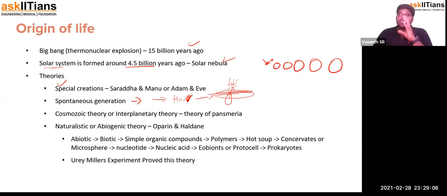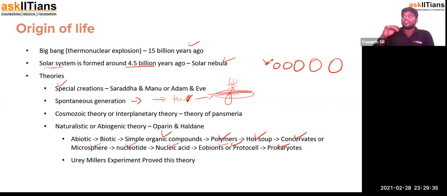In this, simple organic compounds, the monomers, form polymers. The polymers form a hot soup, and the hot soup becomes conjugates or microspheres, and they contain nucleotides. Nucleotides become nucleic acids, and nucleic acid becomes a protocell or eobiont, and then they form prokaryotes. So this is the theory suggested with the abiogenetic theory, proposed by Oparin and Haldane.